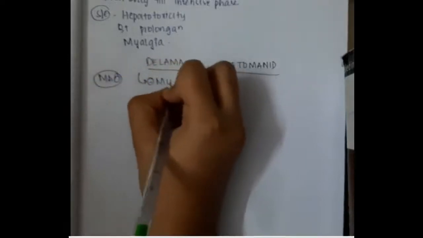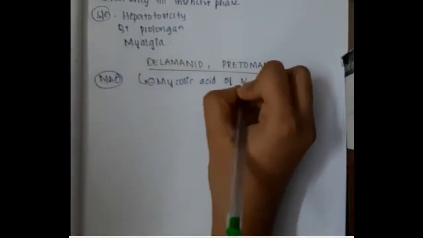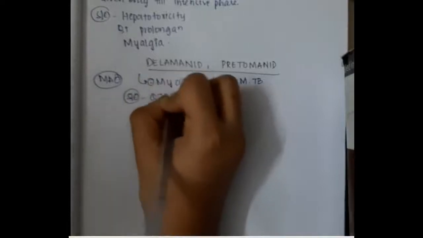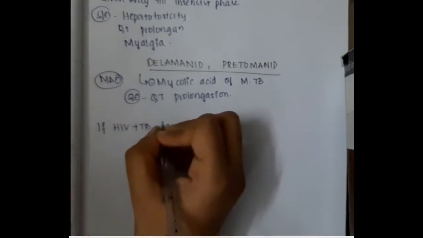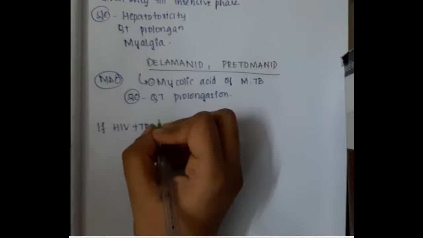Then the next important drugs are delamanid and pretomanid. Both of these inhibit mycolic acid synthesis of Mycobacterium tuberculosis. The side effect is that these cause QT prolongation.